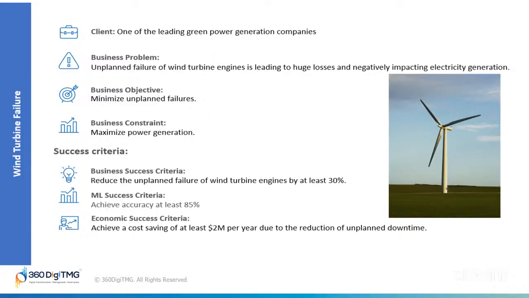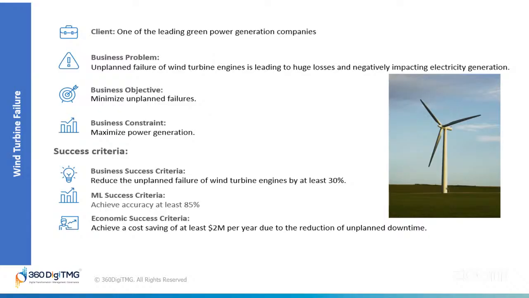Now let us understand the business problem. The statement goes like this: unplanned failure of wind turbine engines is leading to huge losses and negatively impacting electricity generation. Unplanned failure of wind turbine. So, what does that mean? When a wind turbine fails unexpectedly, that means it breaks down without any warning. It is called an unplanned failure.